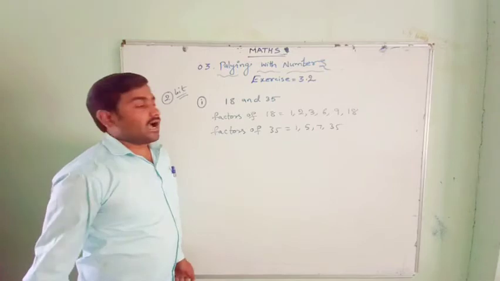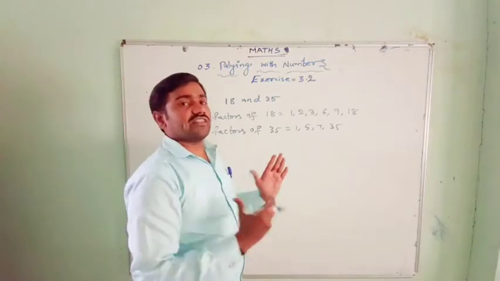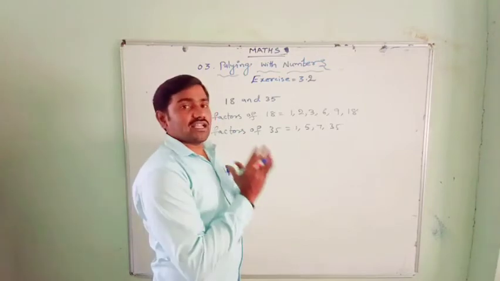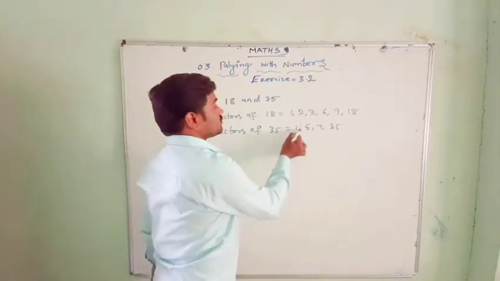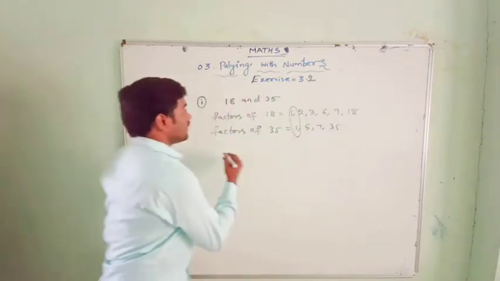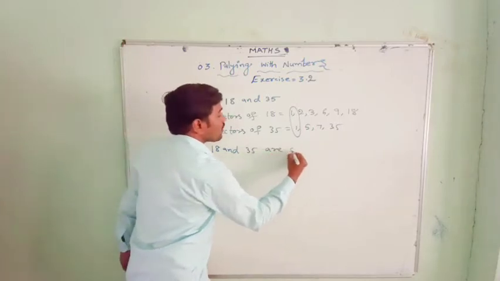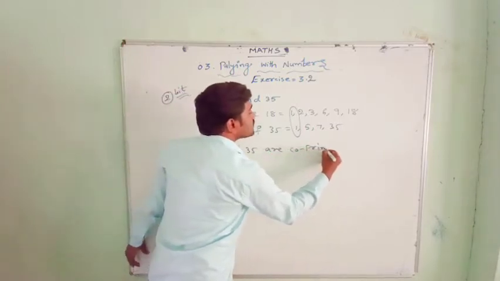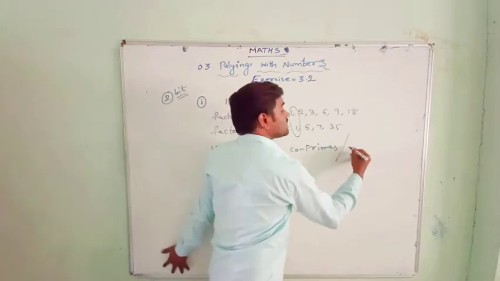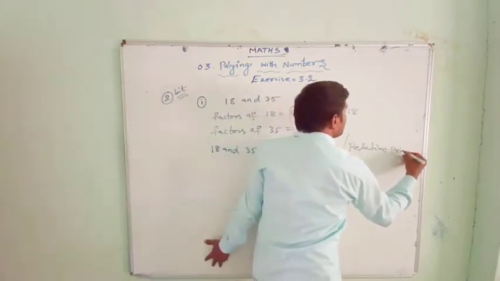Let us see, if one is the only common factor and the remaining factors are different, then they are called co-primes, or else they are not considered co-primes. Is there any other common factor? No. So here 18 and 35 are co-primes, which are also known as relative primes.